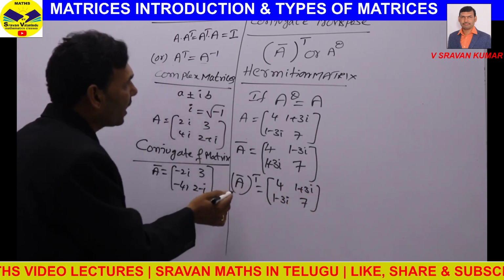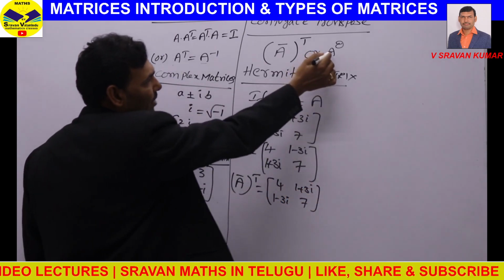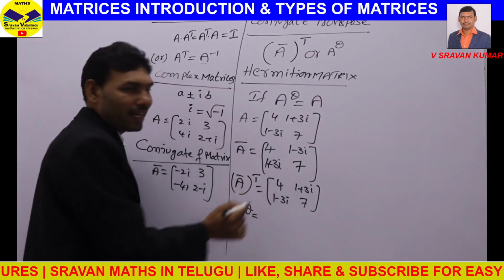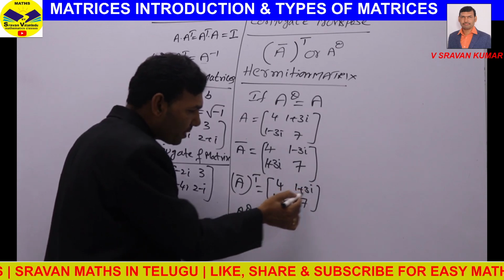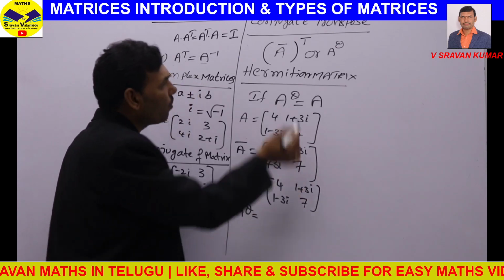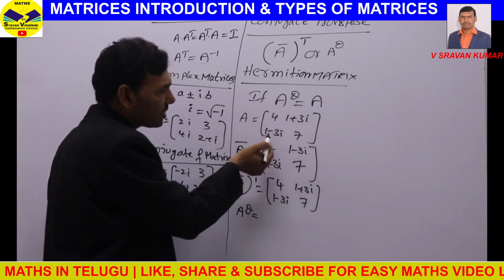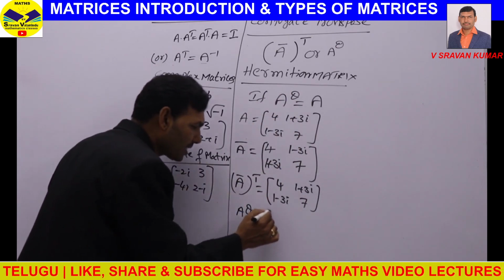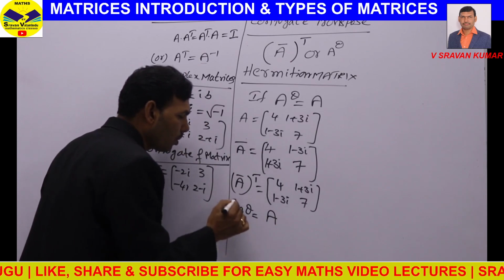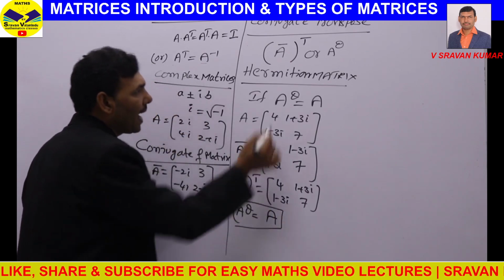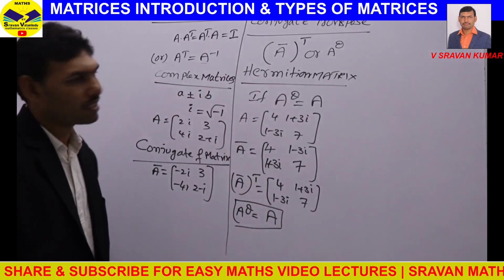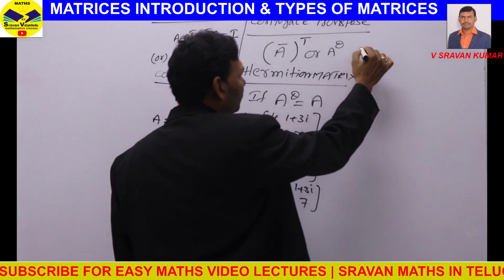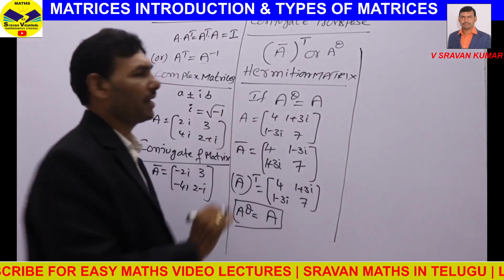We treat this as A power theta. A power theta is [4, 1 plus 3i; 1 minus 3i, 7], and A is [4, 1 plus 3i; 1 minus 3i, 7]. These two are equal, A power theta is equal to A, so we call A a Hermitian matrix. Just like a real symmetric matrix, here we have a complex symmetric matrix.